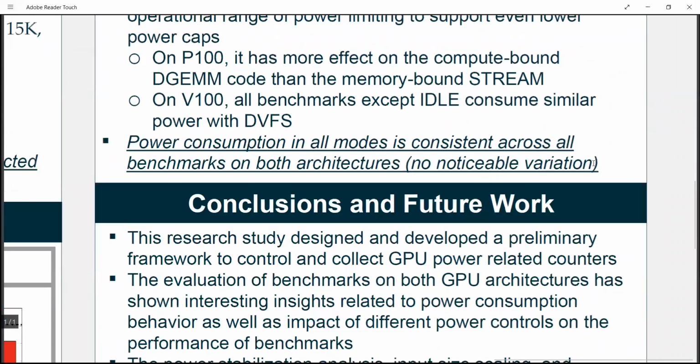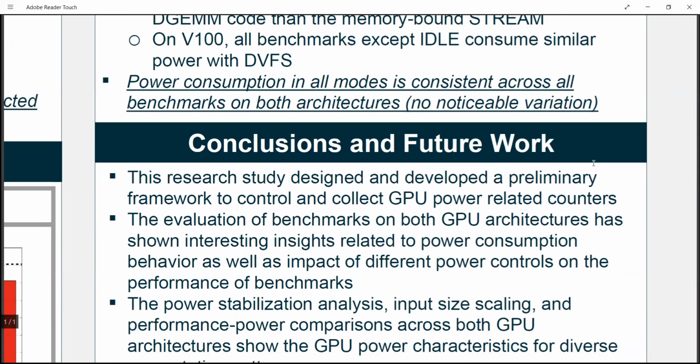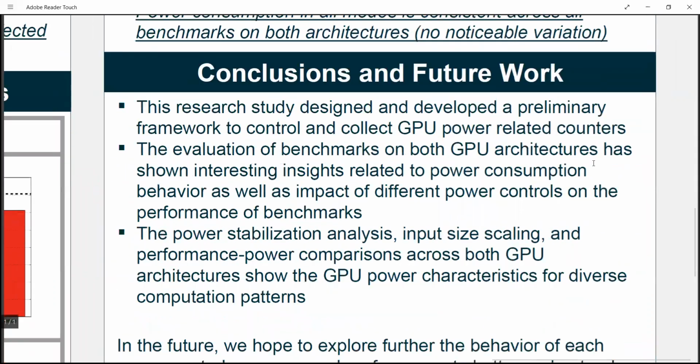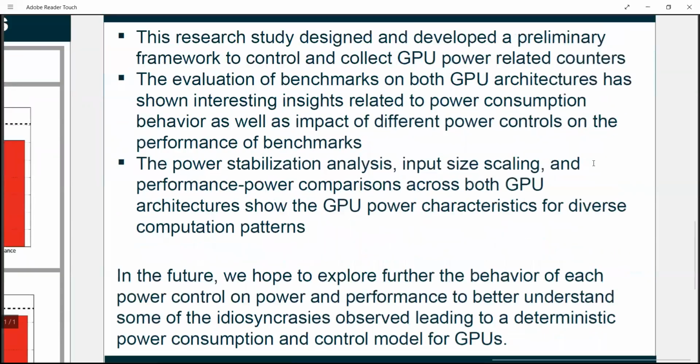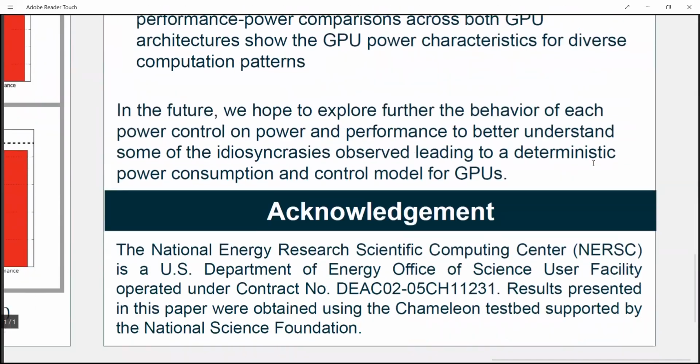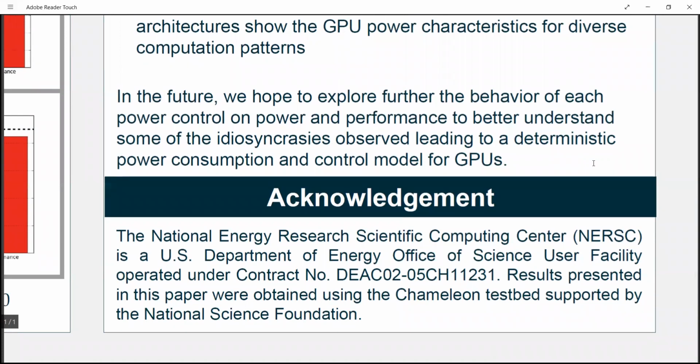Coming to the conclusion, this research study has helped us to develop a basic framework to control and collect the GPU metrics, and the overall evaluation provides us very interesting insights related to power consumption behavior as well as the impact of different power controls on their performances. This is still work in progress, and we are further exploring the behavior of each power control on power consumption and performance to come up with a deterministic power consumption and control model for GPU-enabled HPC systems.